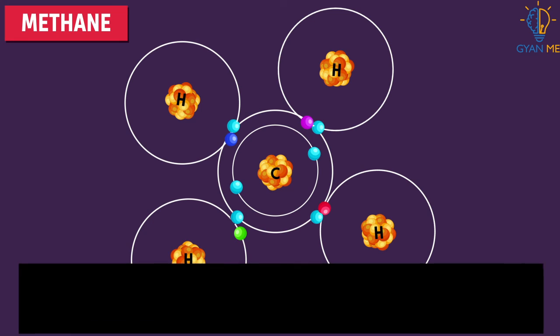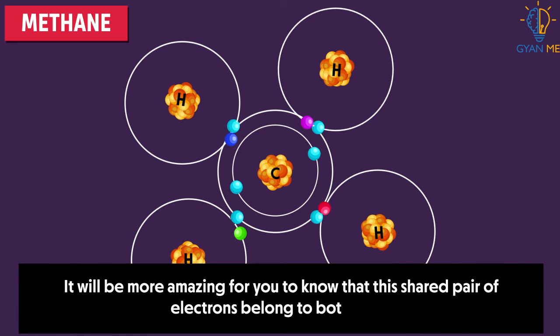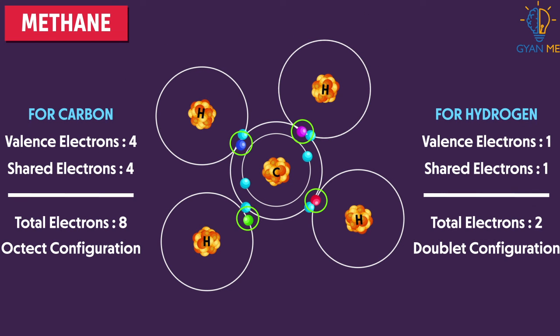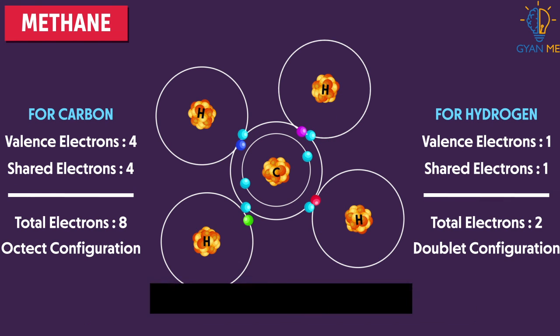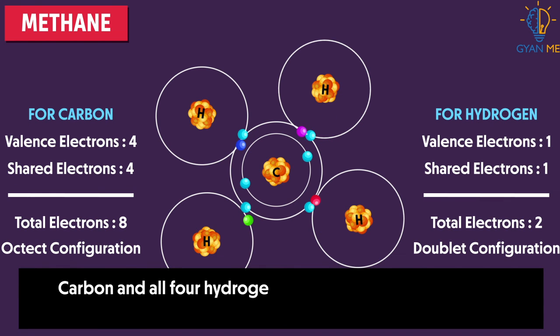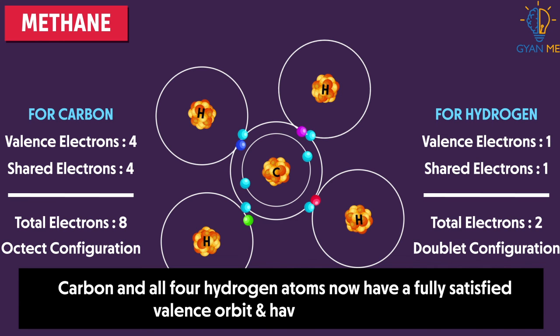And adding more to it, it will be more amazing for you to know that this shared pair of electrons belong to both atoms. So these 4 shared electrons of all hydrogens will belong to carbon, and thus carbon will have 4 of itself and 4 of hydrogen, which makes total of 8 electrons. And same is true for hydrogen as well. Each hydrogen will now have 2 electrons with them. Therefore, carbon and all 4 hydrogen atoms now have fully satisfied valence orbit and have become stable.